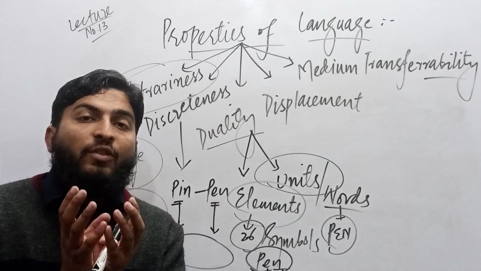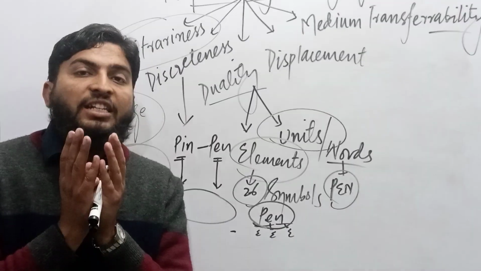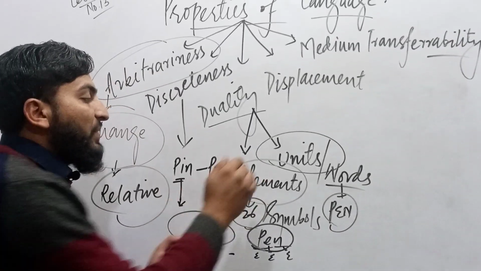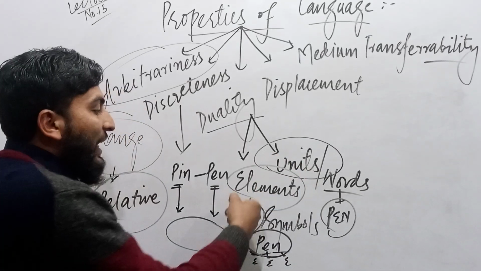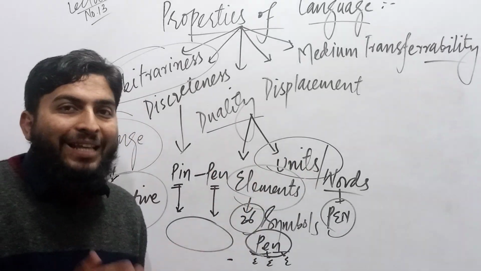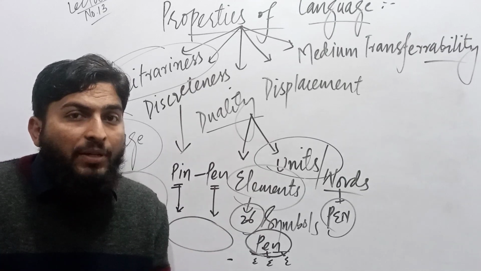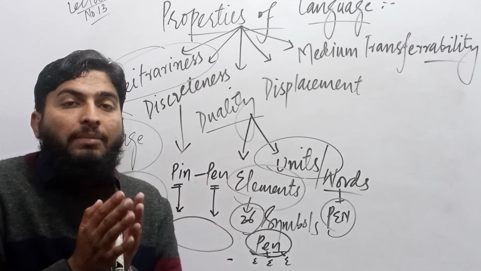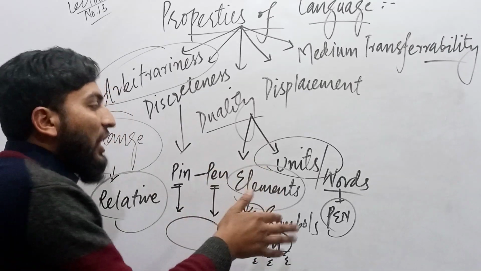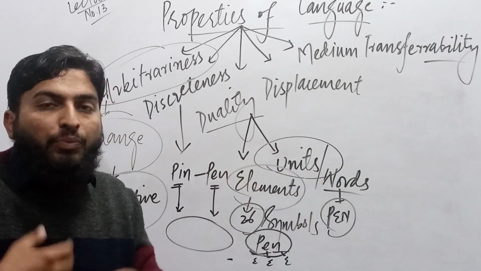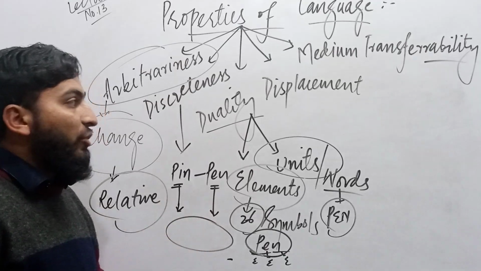Sentences contain words. When we say they contain words, it means that these words are primary, while elements could be placed as secondary. We do not speak elements first, but we speak the combination of elements forming words in the form of sentences. Therefore, we place words as primary and elements as secondary.